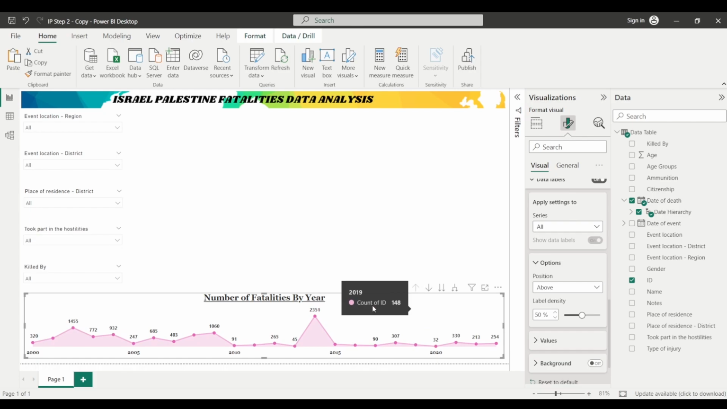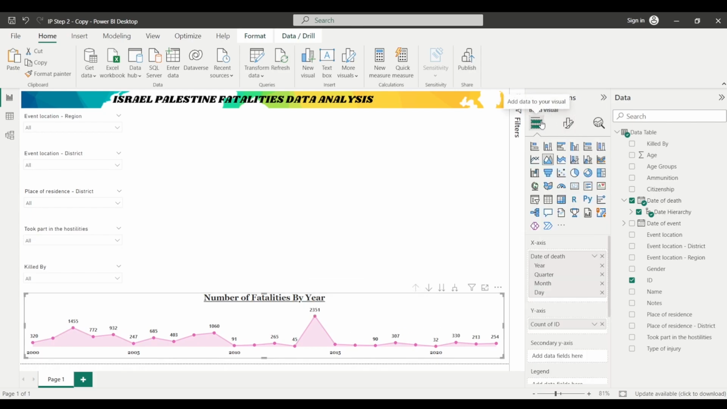So for that purpose, I will simply click here on this chart. Then I will click here on add data to your visual, and under this y-axis bucket, I'll double click on this count of ID, and I'll rename it from here. So I will rename it as number of fatalities. Now when you hover your mouse over any marker, this will show you number of fatalities in place of count of ID, right? So that's the thing.